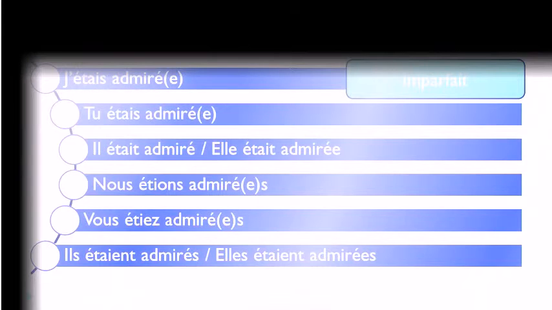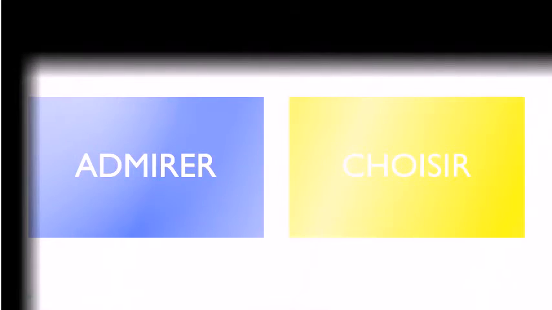Alright? So clearly it's not that difficult. The only thing that you should definitely remember by heart is the verb être in all the forms that we already covered, okay? And then you will have to use it to make this passive form, all right? So the second verb that I wanted to introduce was choisir, okay?